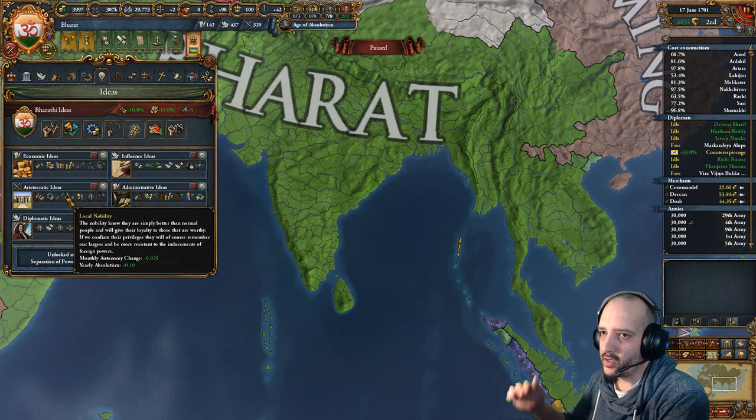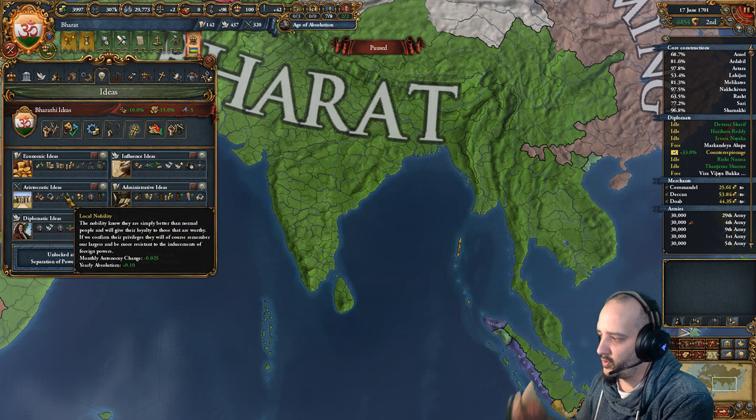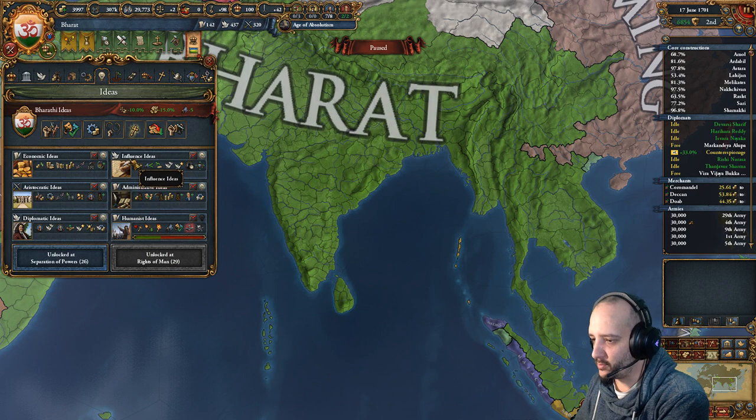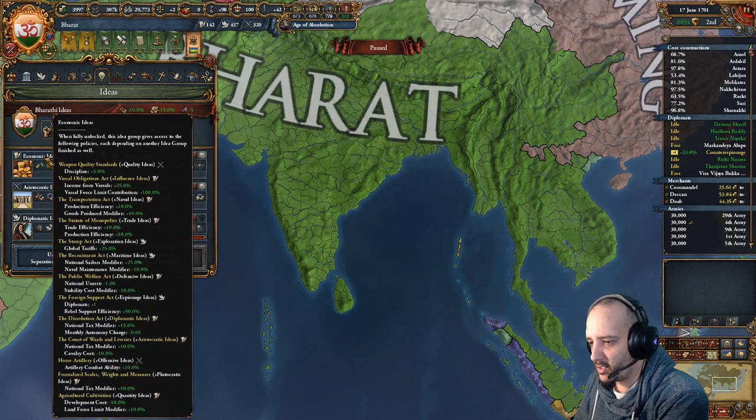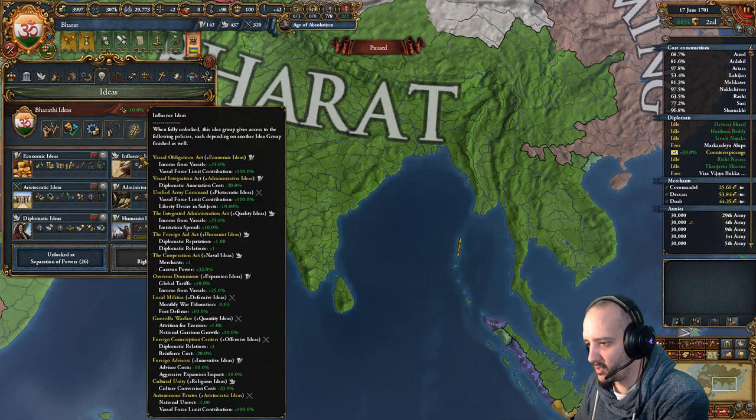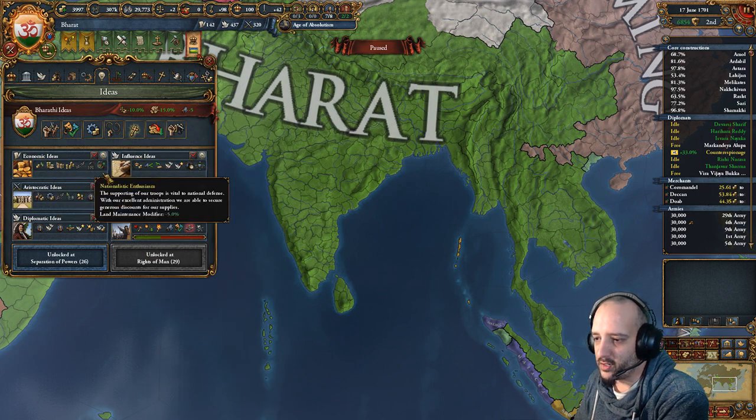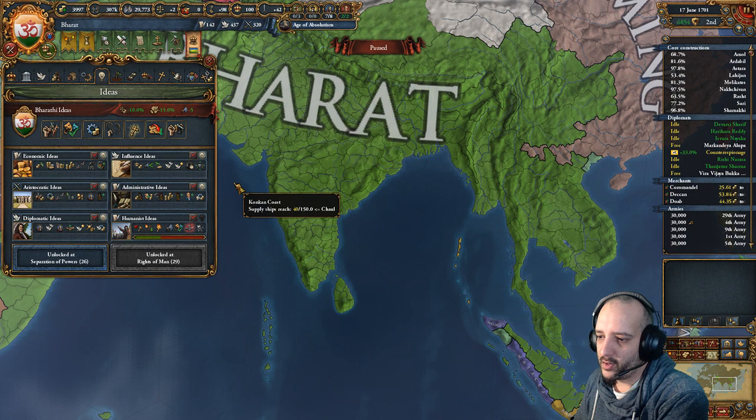But also, you have 4 or 5 annexations and you're always annexing something, it slows down your diplo points. So we take economic first because, as I said earlier, the first policy is vassal applications. So we were aiming for that. Also, economic in India is pretty insane. Also, I knew that I would need a good income. I was afraid that I would get the force limit from the subjects and then not be able to use it.